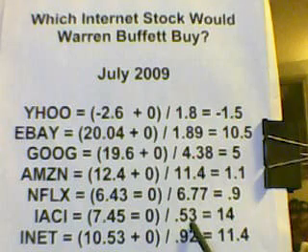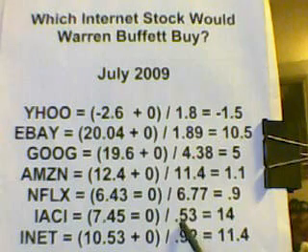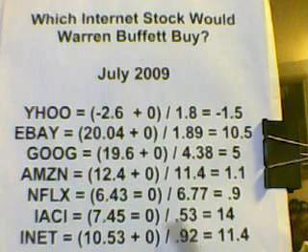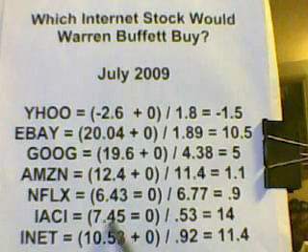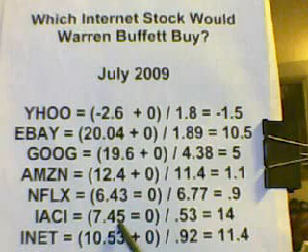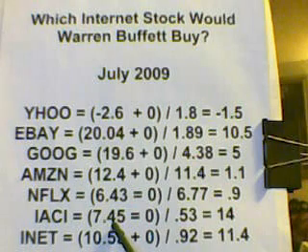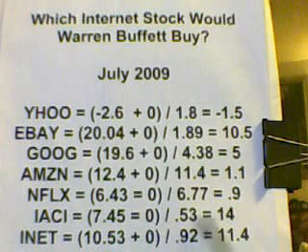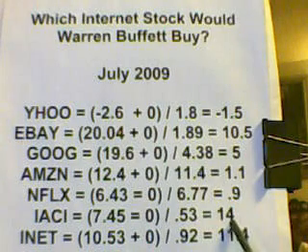IACI, Interactive Corporation, which owns Ticketmaster, has recently fallen because their loan division was losing money, the real estate division of Interactive Corporation. So they only have a price to book of 0.53. They're still profitable with a 7.45% net profit in July 2009, even after 2 years of the real estate having trouble. So they have a whopping score of 14.